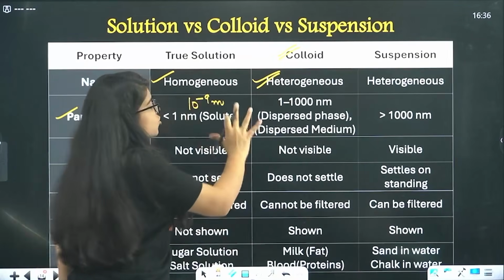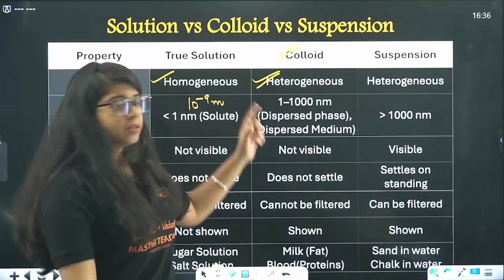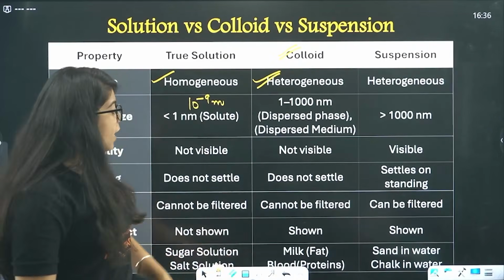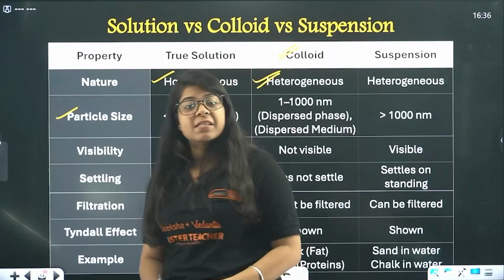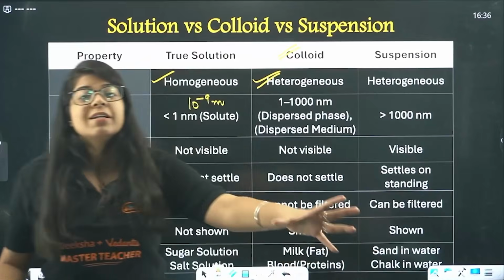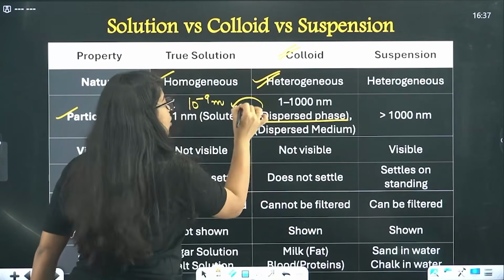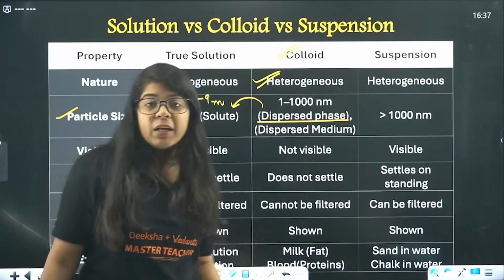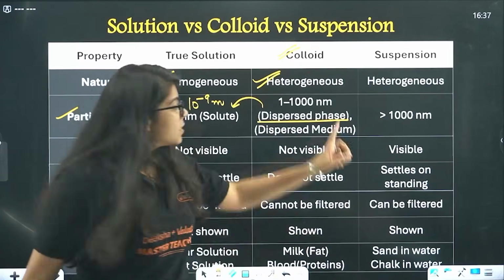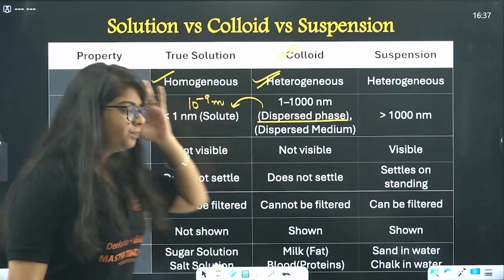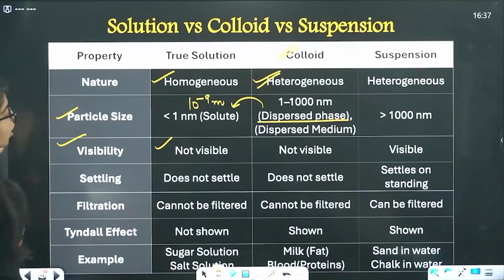So just like solute, the thing that is getting dissolved, that is your sugar and salt. But here, that sugar and salt is not there. In blood, we have fat, we have proteins, right? Protein particles, RBCs, WBCs. So all those are dispersed phase, right? So the equivalent to solute is dispersed phase, and the equivalent to water, solvent, in which they are getting dissolved, is dispersed medium. Same for suspension. Understood? Okay.